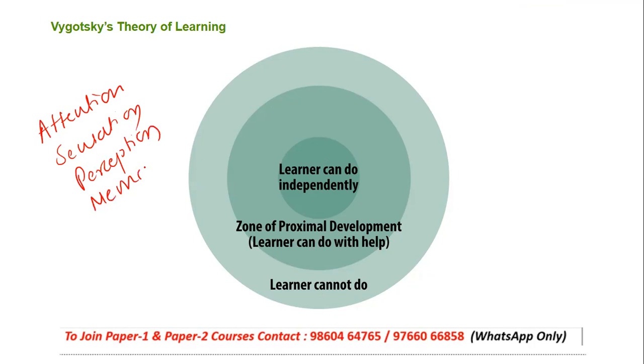These are the things used as elements in order to create the zone of proximal development. The zone, as I said, is nothing but a space where the learner can do certain things on his own, and for certain things he cannot, he has to get guidance or assistance or collaboration. And that zone is called your zone of proximal development.